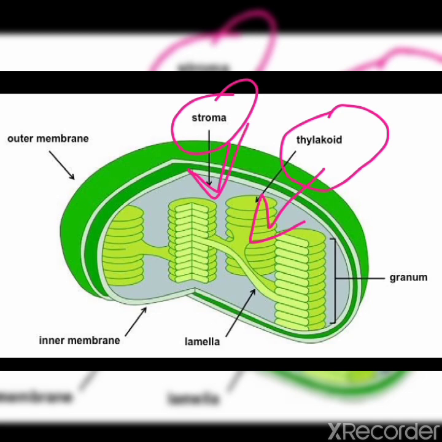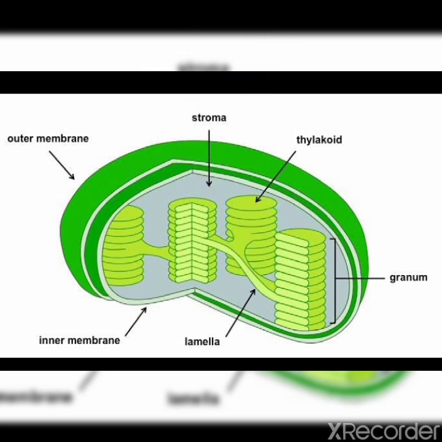This reaction does not require light energy, and it takes place in the stroma.